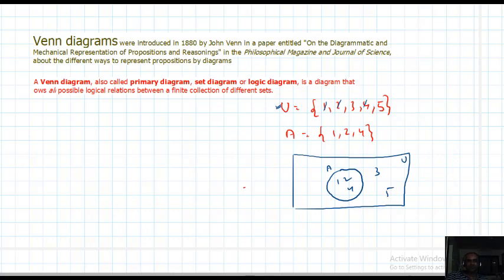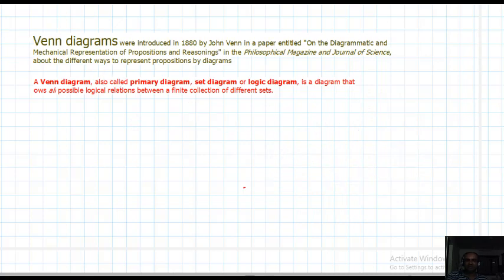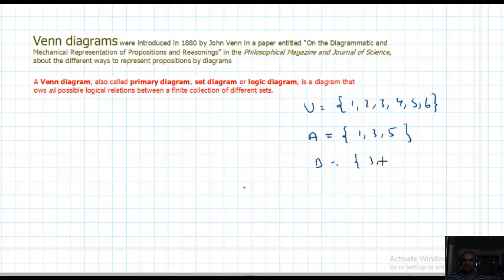Now I will take example 2. U is equal to {1, 2, 3, 4, 5, 6}. Just for explanation purposes I am taking only natural numbers. Don't think that in sets you always have to use natural numbers. That is not correct; you can take any numbers. A is {1, 3, 5} and B is {3, 5, 6}. Draw a Venn diagram for this situation.